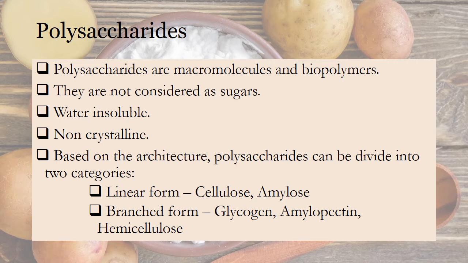Based on the architecture, polysaccharides can be divided into two categories. They are linear form and branched form. Examples for the linear form are cellulose and amylose. Examples for the branched form are glycogen, amylopectin, and hemicellulose.